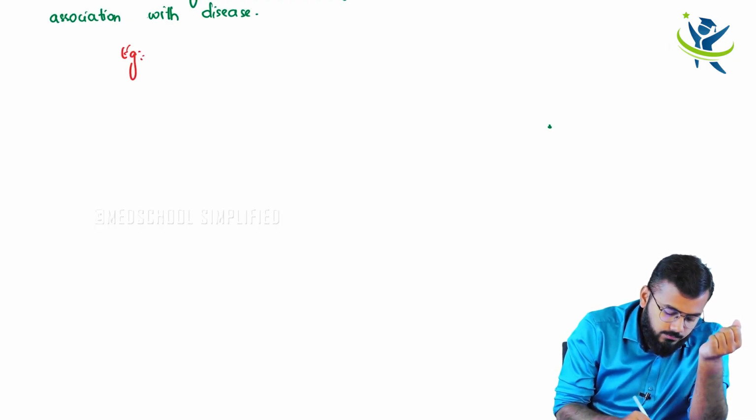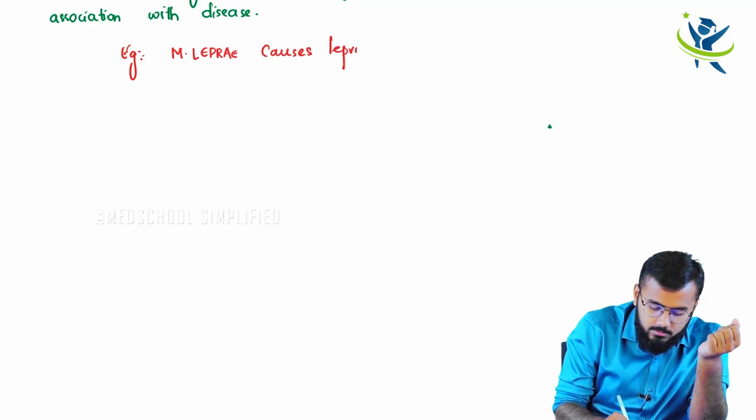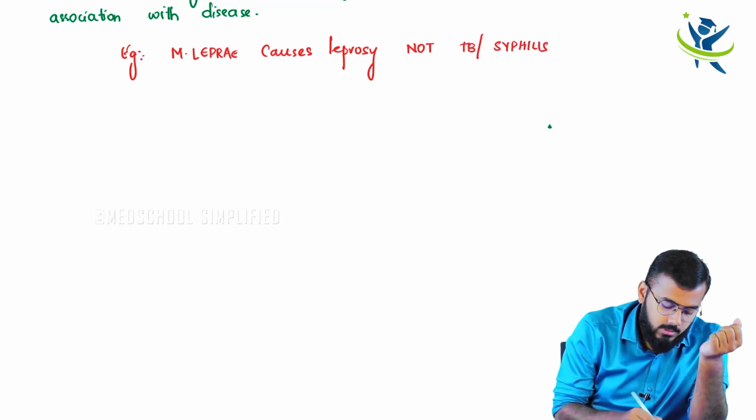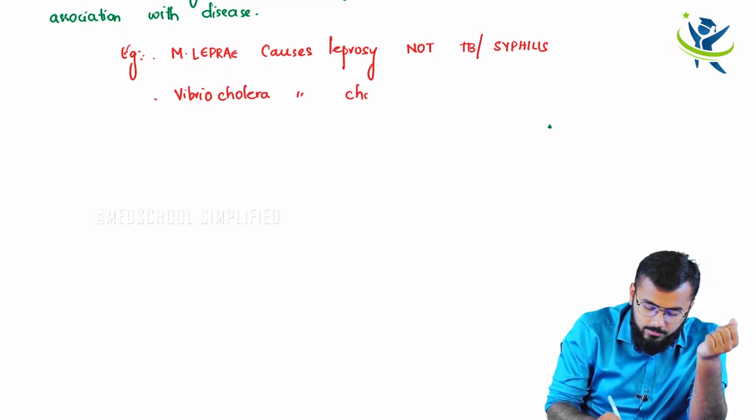For example, M. leprae, right? Mycobacterium leprae causes leprosy, not TB or syphilis. Right? Second important example is Vibrio cholerae. It causes cholera and not gonorrhea.